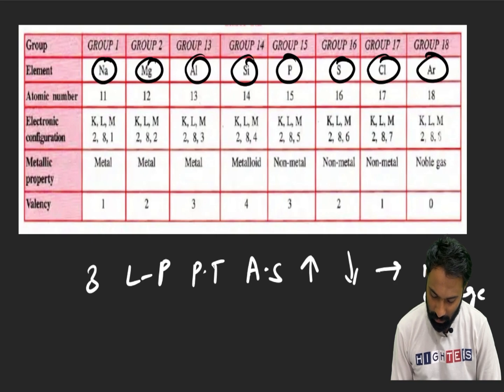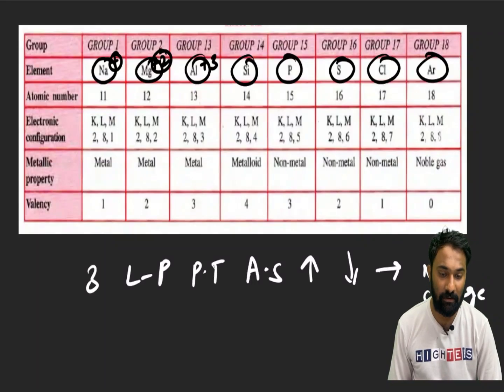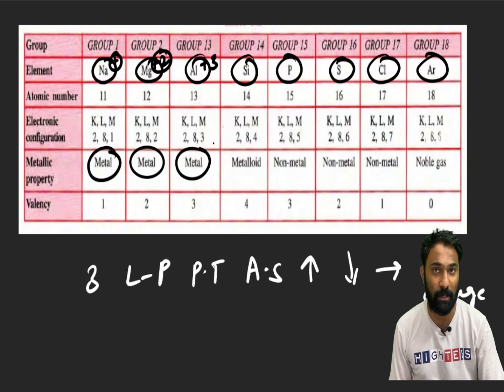Here you can see the electrons. This sodium will readily lose 1 electron and it will become Na plus. Magnesium will readily lose 2 electrons, it will become Mg plus 2. Aluminium will readily lose 3 electrons, it will become Al plus 3. Sodium, by the loss of 1 electron, will reach the noble gas electronic configuration. That's the reason this is a metal. Magnesium will readily lose the 2 electrons. That's the reason it has become a metal. Al will readily lose the 3 electrons. That's the reason it has become a metal. Already I explained it. The one which readily loses electrons will behave as a metal.